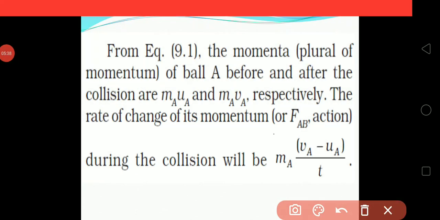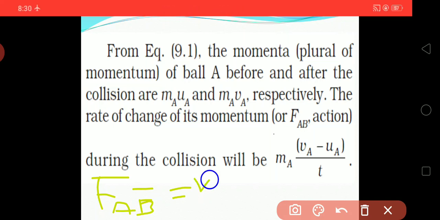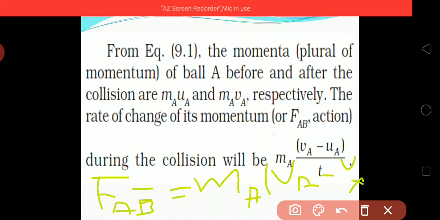We have a formula F equal to MA. Here FAB is equal to MA (VA minus UA) upon T. Why VA minus UA upon T?